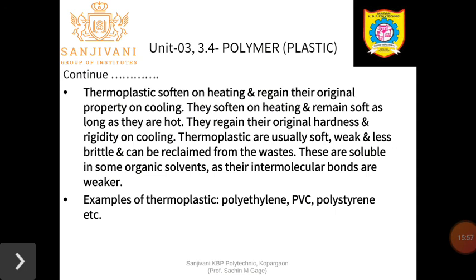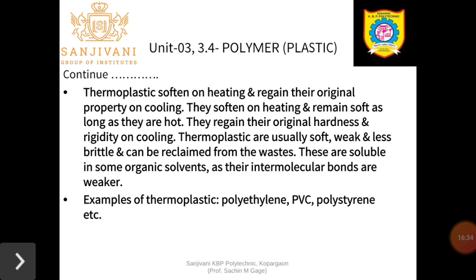Thermosoftening plastics are usually soft, weak, which is why they become softened, and less brittle. It is not like glass, and they do not break easily. So they are less brittle, soft, weak, and can be reclaimed from waste. From waste material we can manufacture new material. That is why people collect thermosoftening plastics, which are used for reclaiming and remolding purposes, that is, reusing and recycling.